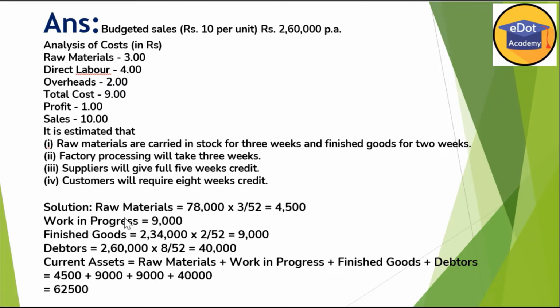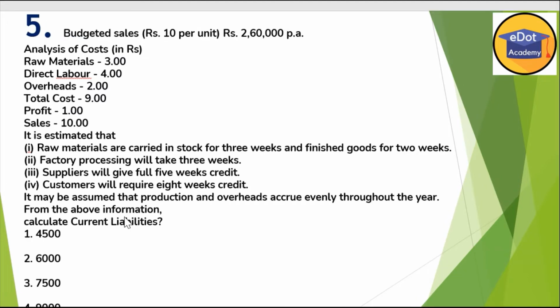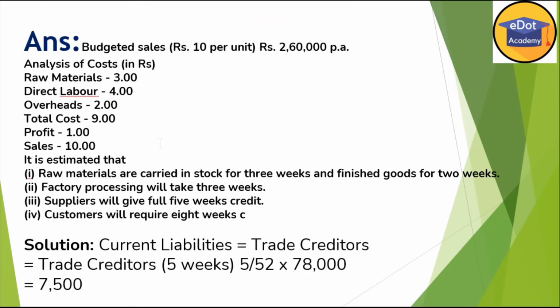Now next, see the next question. Fifth one, data is the same. Only you have to calculate the current liabilities. So current liability is very easy. Just see the solution. Current liability equals trade creditors, because there are no other liabilities here, only trade creditors. Means you are purchasing your raw material on credit.